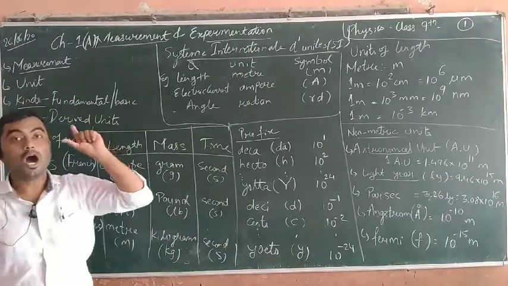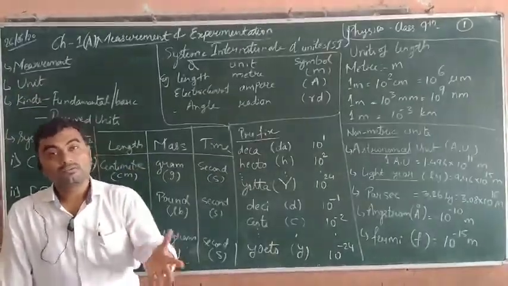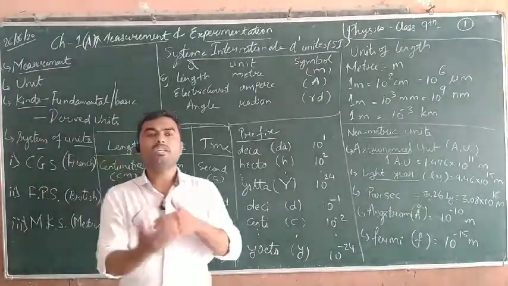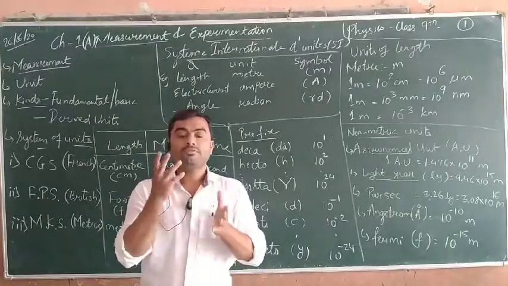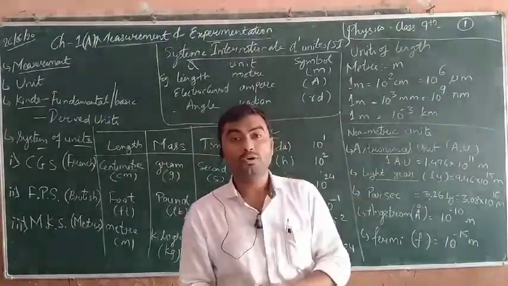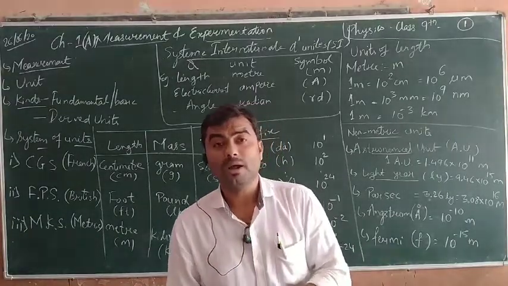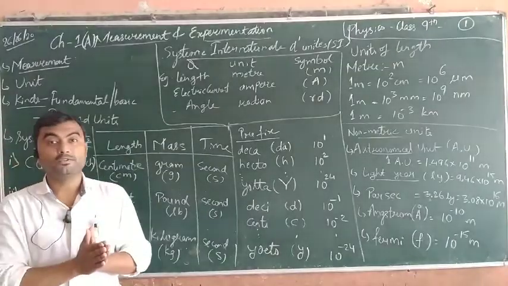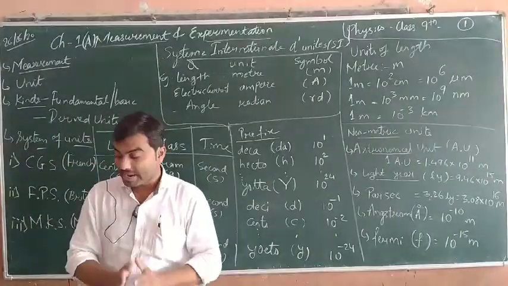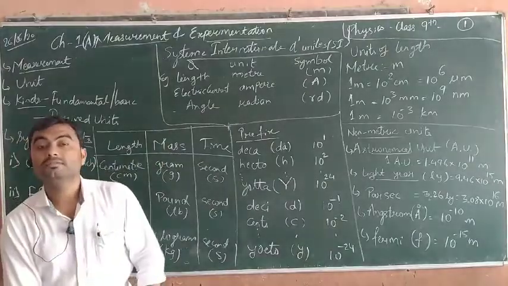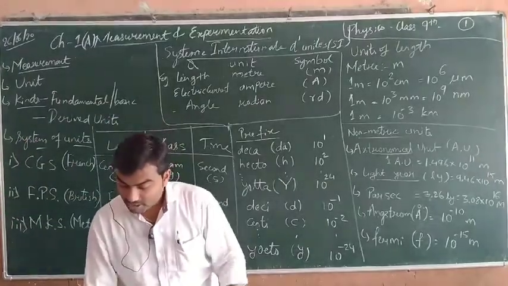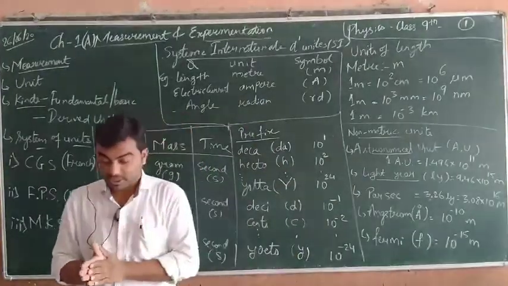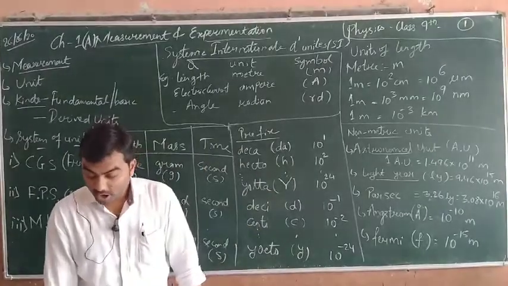Next is the unit, how it is being named. The first thing is measurement, which you have already cleared. Now how is it defined? If you have measured 1 kilogram of sugar, what is that kilogram, and how does it come about? A unit is defined as a quantity of constant magnitude which is used to measure the magnitudes of other quantities of the same nature.